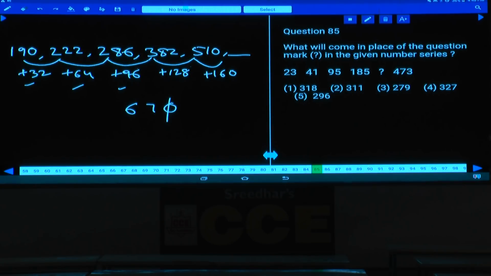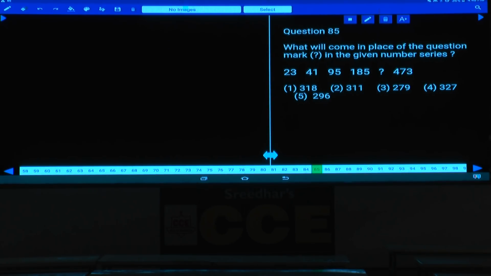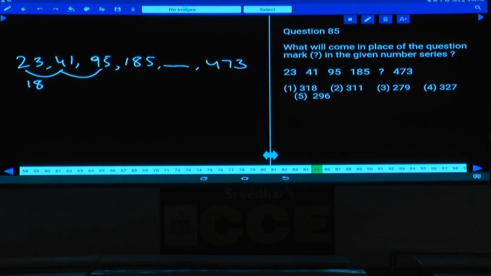Then question number 85. 23, 41, 95, 185, and finally it is 473. Now let us check out the difference between these, 23, 41, 95, and next one 185. Tell me what should the next one be. 473. Now 23 and 41, what is the difference between these two? 23 plus 18 is 41. 41 and 95, this is 54, and 95 and 185. Now the difference between these two is 90. 18, 54, 90. 18 can be written as 18 into 1, 18 into 3, 18 into 5.